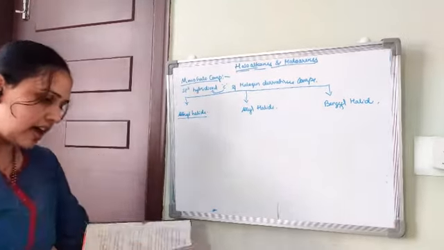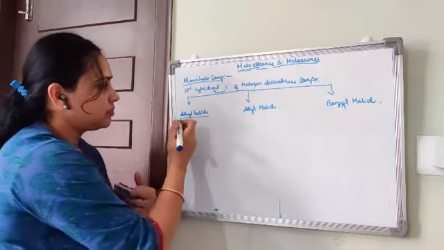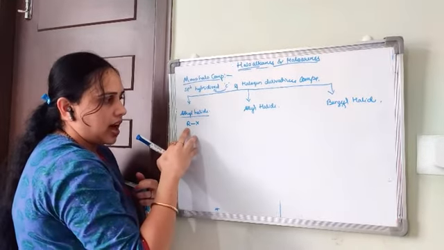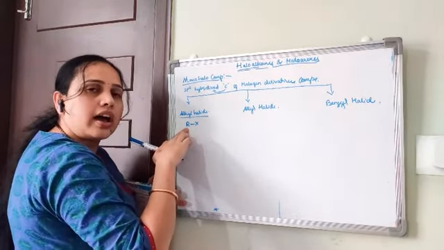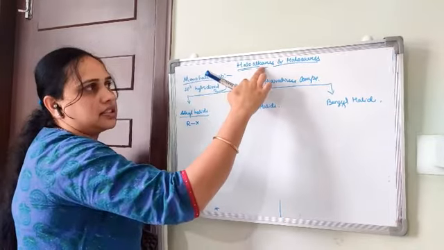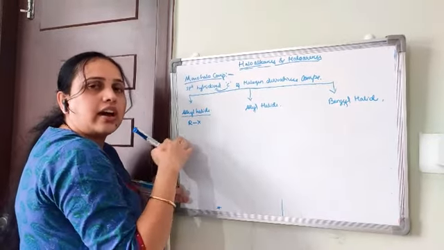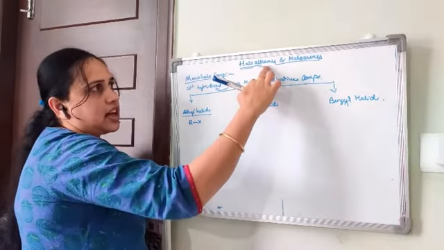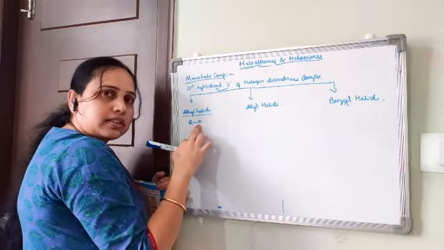What is alkyl halide? The same thing, RX. R represents alkyl, right? I have discussed this before. So R represents the alkyl group, X represents the halogen atom.